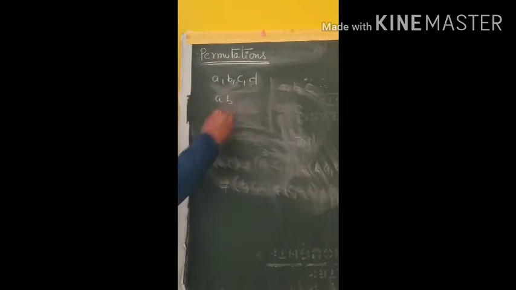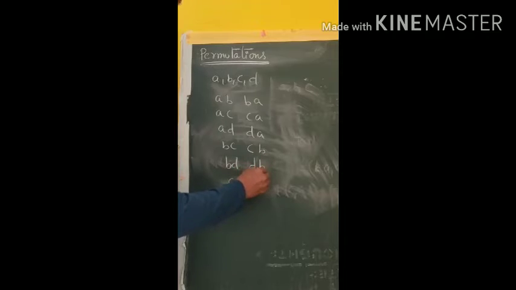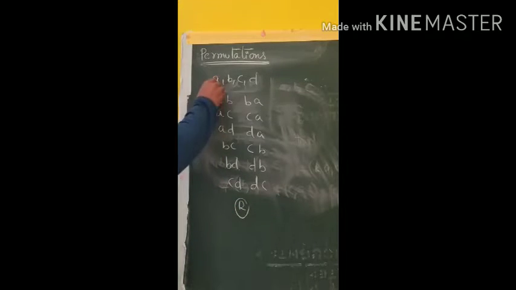AB, AC, AD, BC, BD, CD, and in the other order also: BA, CA, DA, CB, DB, DC. So these are the arrangements we got with 2 elements. 12 arrangements we got. So from 4 distinct objects, 12 2-tuples are formed.